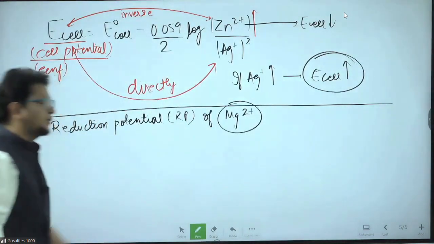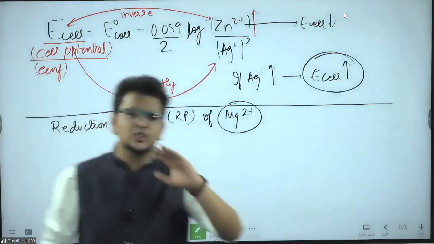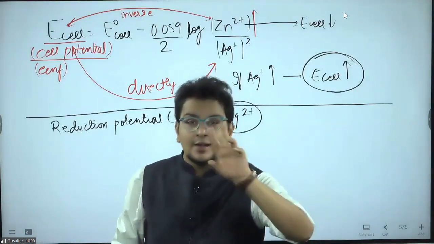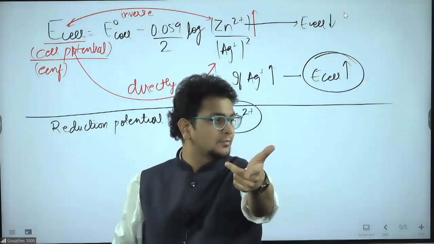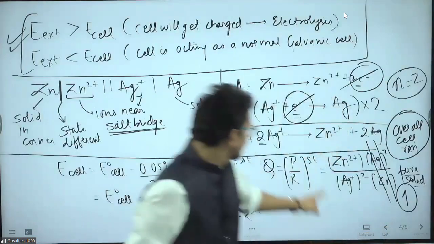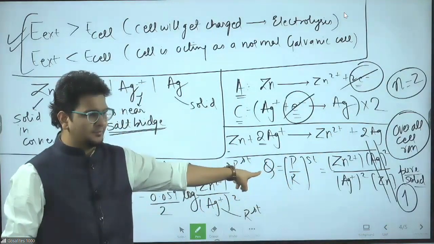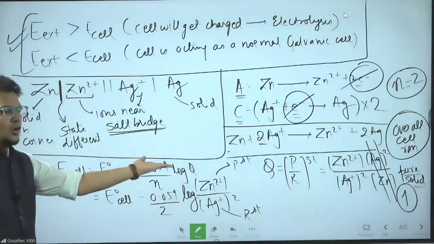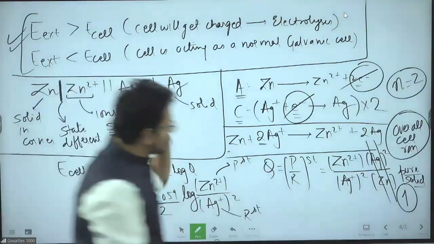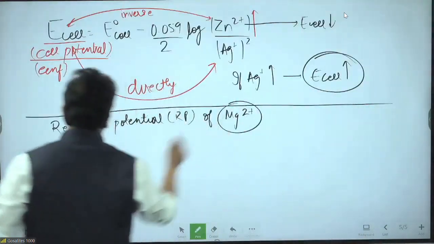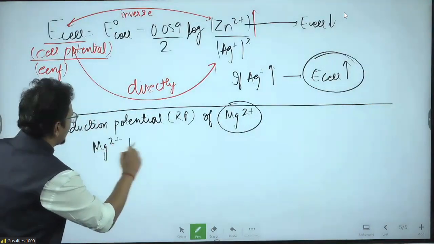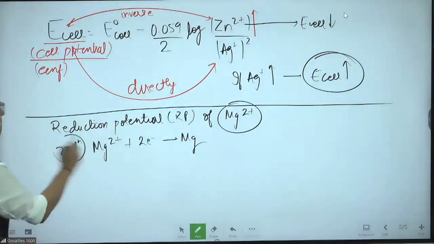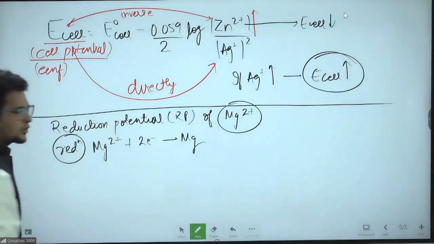For this, bhai sahab, we have to write reduction potential. If you need the reduction potential Nernst equation, you need the reduction reaction in the first place. Because without reaction, the quotient cannot come. Without product and reactant, you cannot write Q. And without Q, you cannot write the Nernst equation. So I need the reaction first. Whose reaction? Sir, the Mg2 plus reaction. So Mg2 plus takes 2 electrons and becomes Mg. This is reduction. Mg2 plus plus 2 electrons gives you Mg.